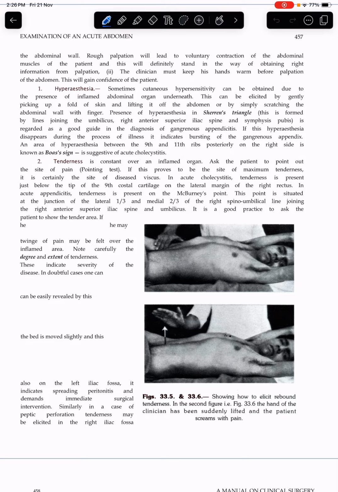Tip of the ninth costal cartilage on the lateral margin of the right rectus, and that is acute cholecystitis. In acute appendicitis, tenderness is present at McBurney's point. The point is situated at the junction of the lateral one-third and medial two-thirds of the right spino-umbilical line joining the right anterior superior iliac spine and the umbilicus.